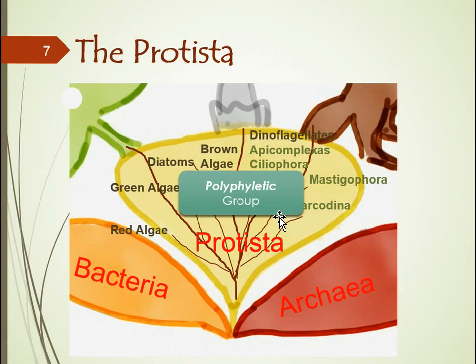What the term polyphyletic means is that there are just many different ancestral lineages. So if we look at them genetically, we find that they do not relate to each other or are not genetically similar to each other and thus do not have a common ancestor. This makes it very difficult to study these organisms and to try to classify them. But nonetheless, they're put together in this group of protista because there's some generalized characteristics that apply to all of them. For instance, the algae are considered as the plant-like protista, whereas the protozoas are the animal-like protista.